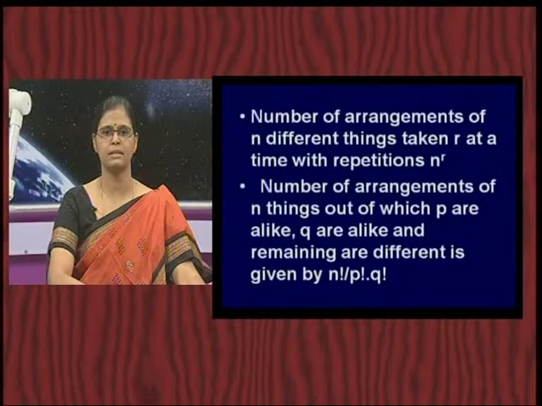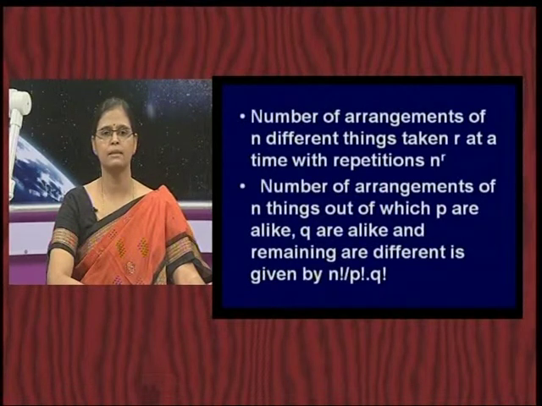n different things, all n at a time is going to be n factorial. Number of arrangements of n different things taking r at a time is nPr, that is nothing but n factorial by n minus r factorial. Then number of arrangements of n different things taken r at a time with repetitions is n power r. And number of arrangements of n things out of which p are alike, q are alike, you can extend this, and it is given by n factorial by p factorial q factorial.